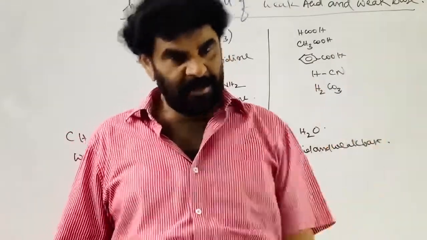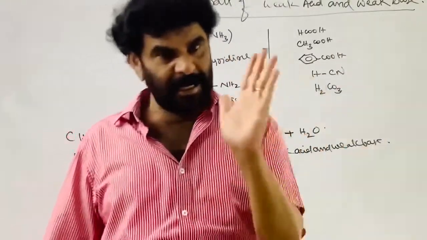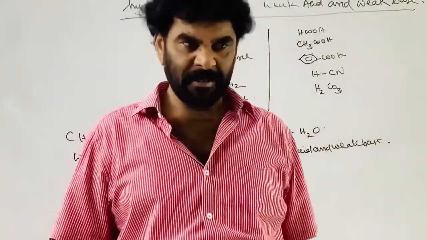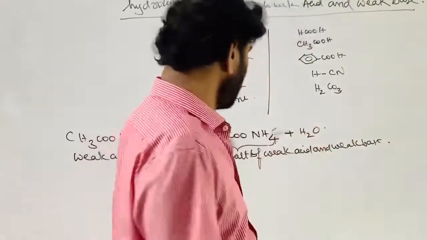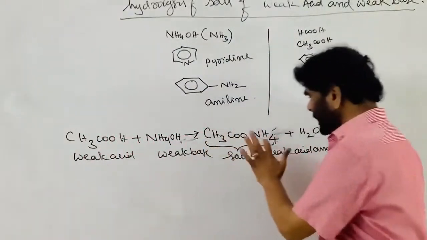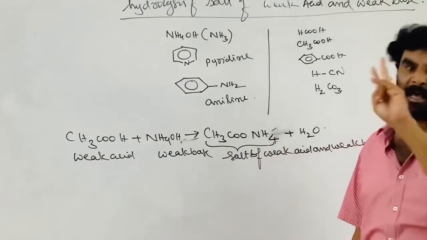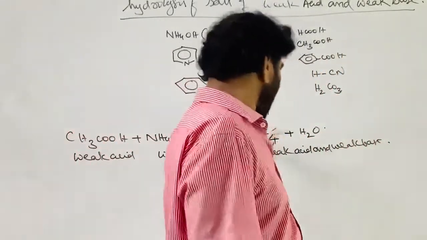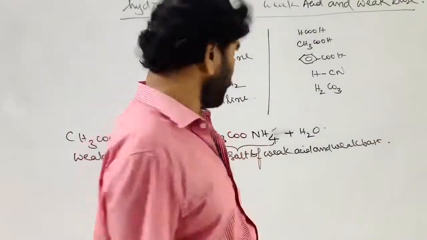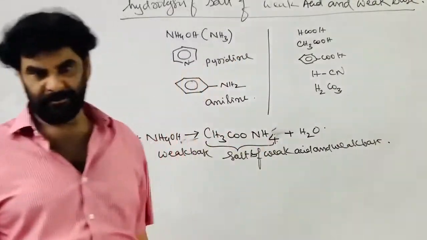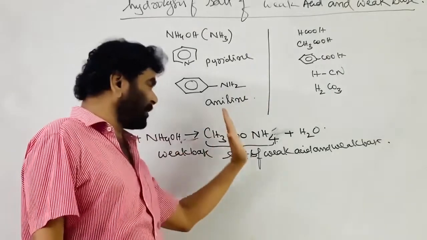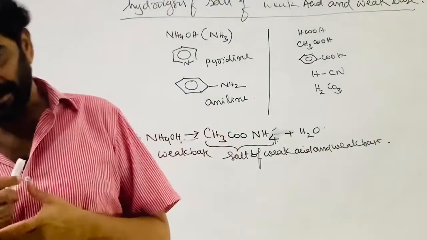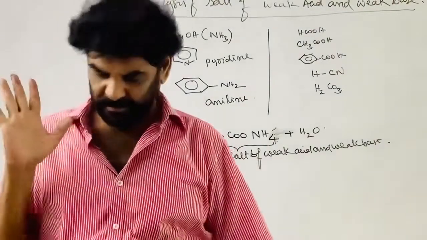Whereas with strong acid and weak base, the cation belongs to the weak base, so cationic hydrolysis takes place. Here the cation as well as the anion both belong to the weak base and weak acid, therefore both disturb the equilibrium independently; the ammonium ion disturbs the equilibrium. This is called cationic-anionic hydrolysis. One thing.